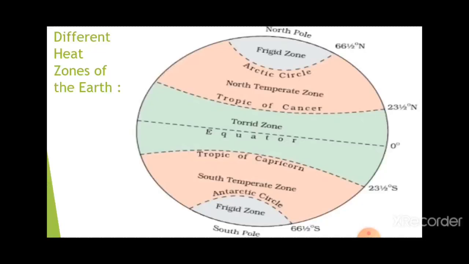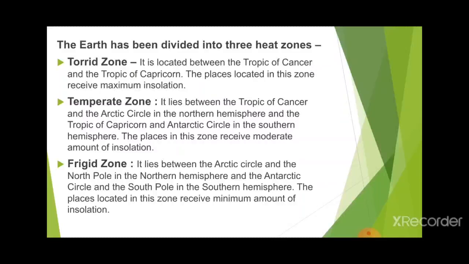The next zone is the frigid zone, which extends from the Antarctic Circle to the South Pole and from the Arctic Circle to the North Pole. This zone is considered frigid because it does not receive the sun's rays properly, or receives very little, since this is the part where insolation is very low. I hope you are able to understand, because you have already read this topic in class 6.